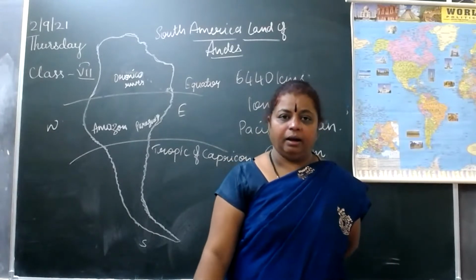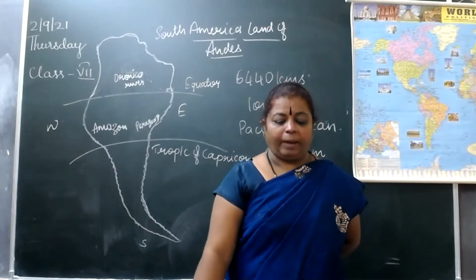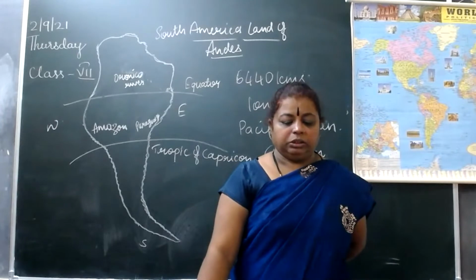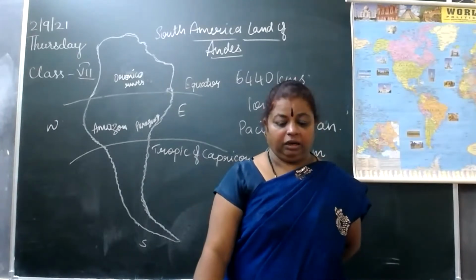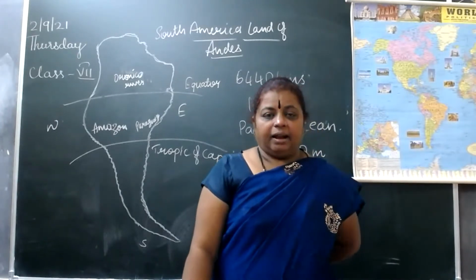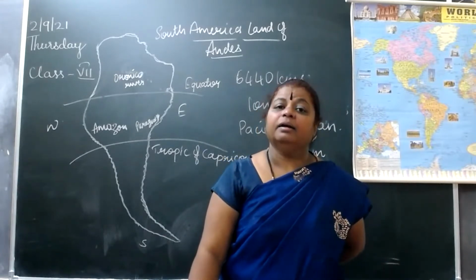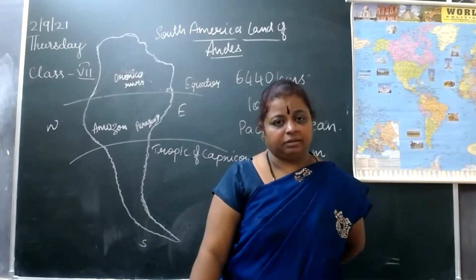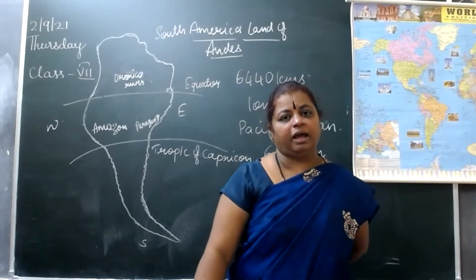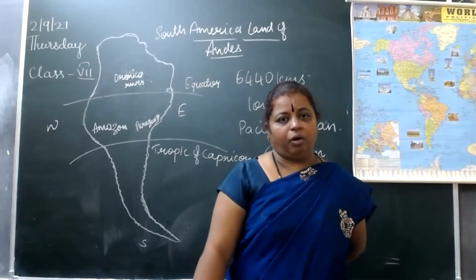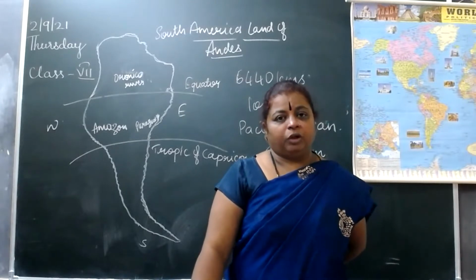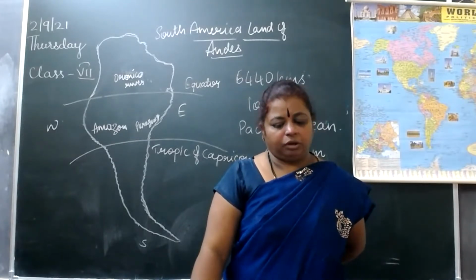Other peaks are Mount Cotopaxi and Mount Chimborazo. The Andes are rich in minerals like copper and tin. They are very rich in this one. One-fourth of the copper has been found in South America.